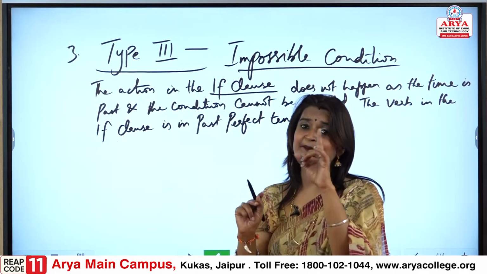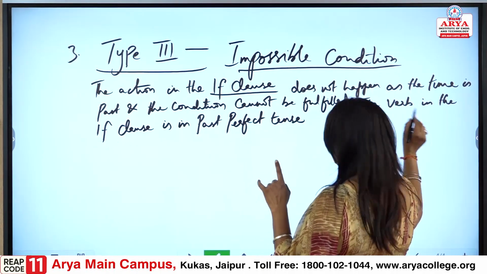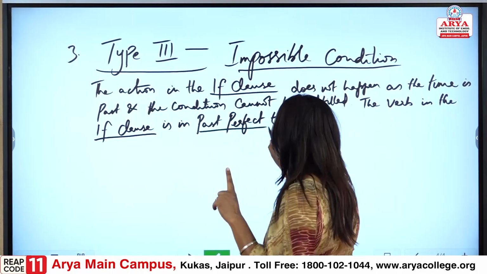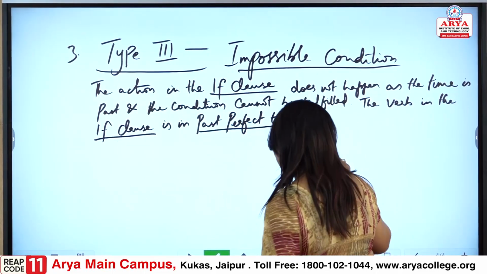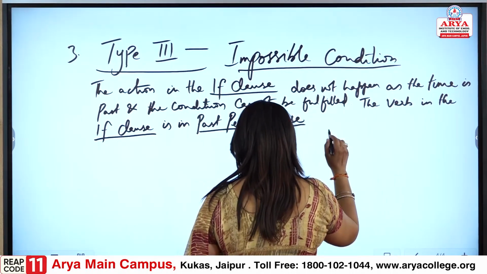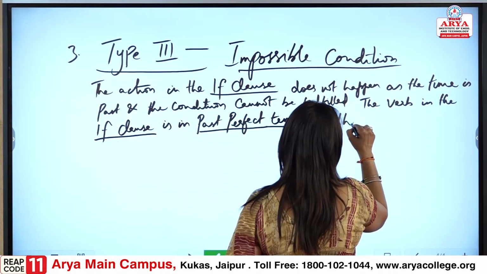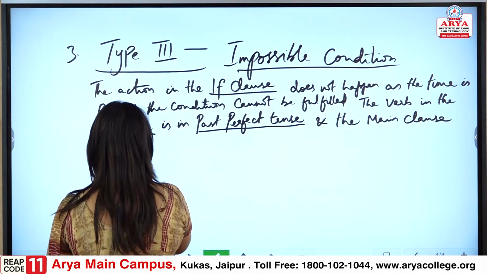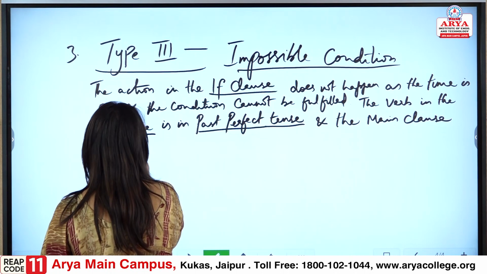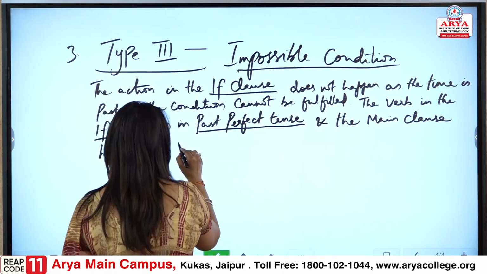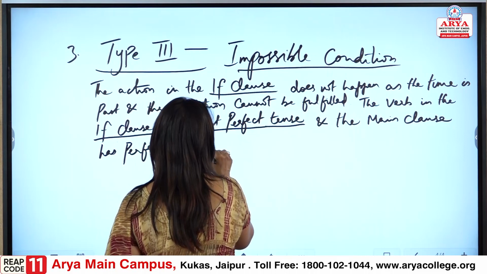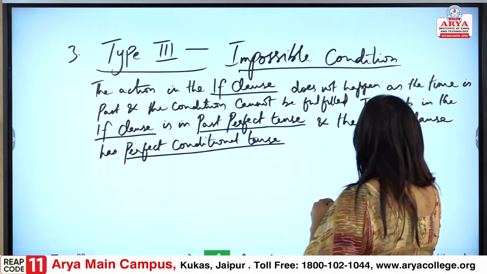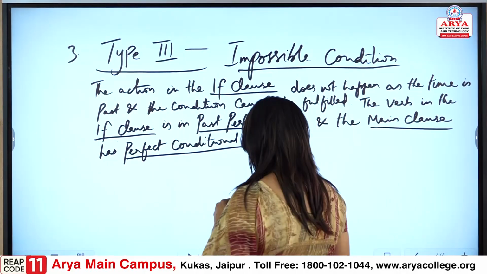So, now the third pair is: the verb in the if clause is past perfect tense, and the main clause has perfect conditional tense, that is in the main clause.